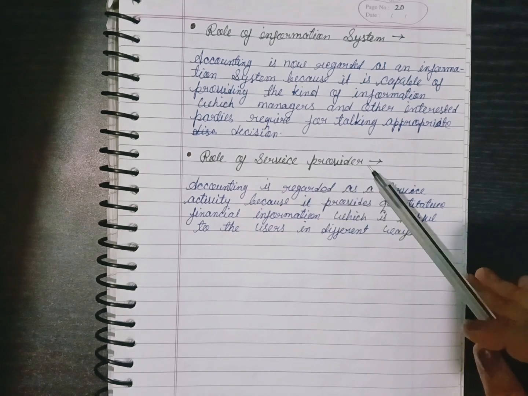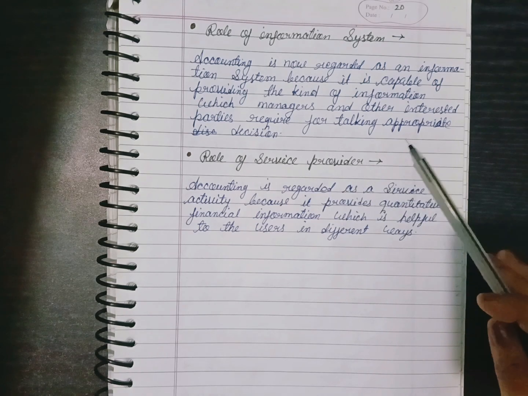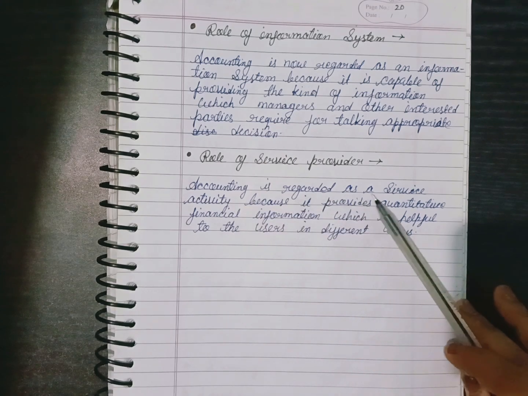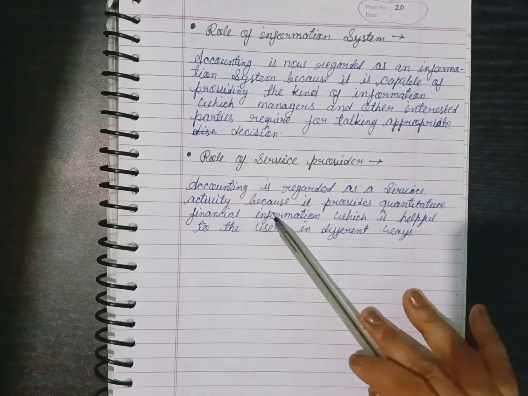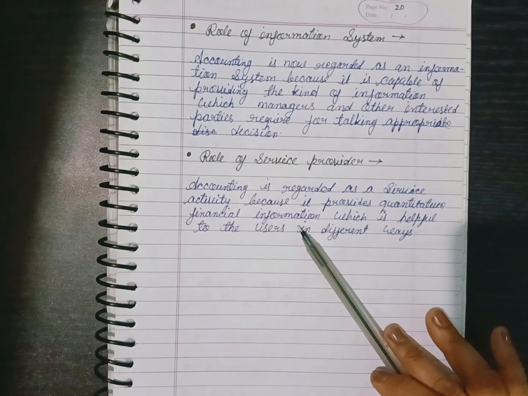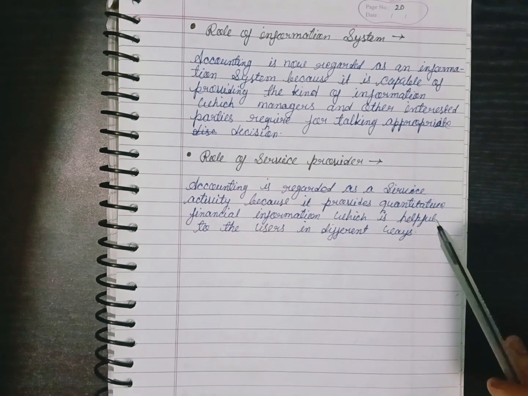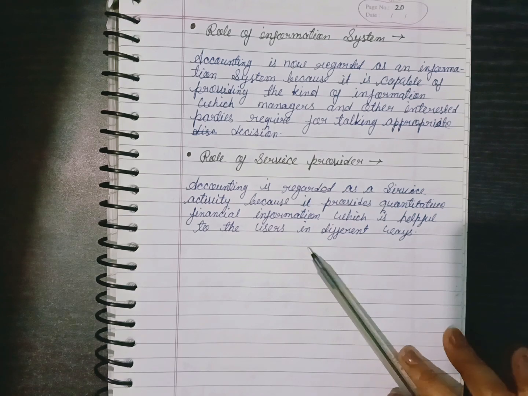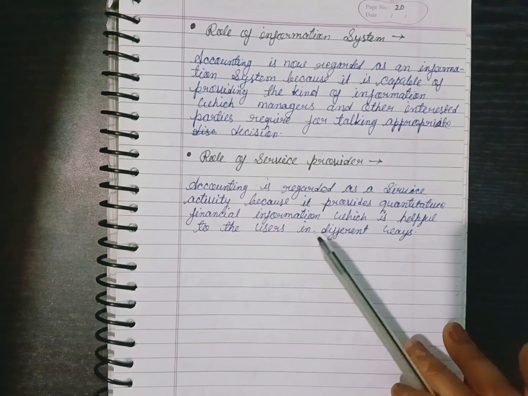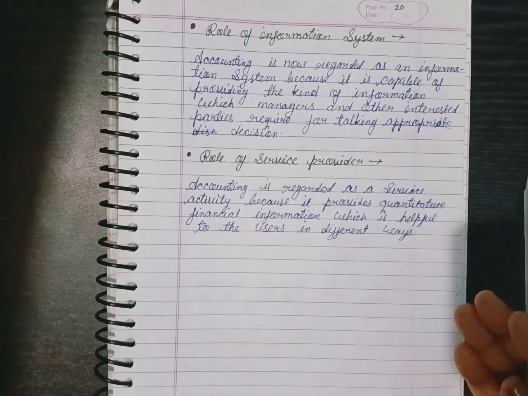And next is the role of service provider. As a service provider, accounting plays a role. Accounting is regarded as a service activity because it provides quantitative financial information which is helpful to the users in different ways. Who are the users? There are two, internal and external.